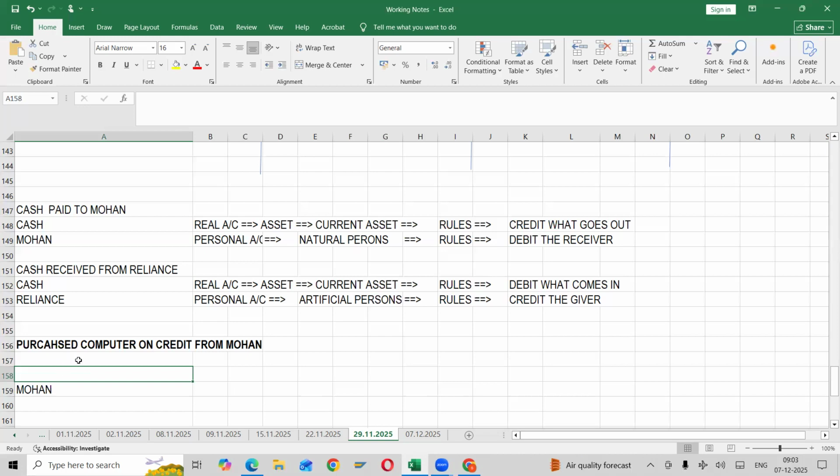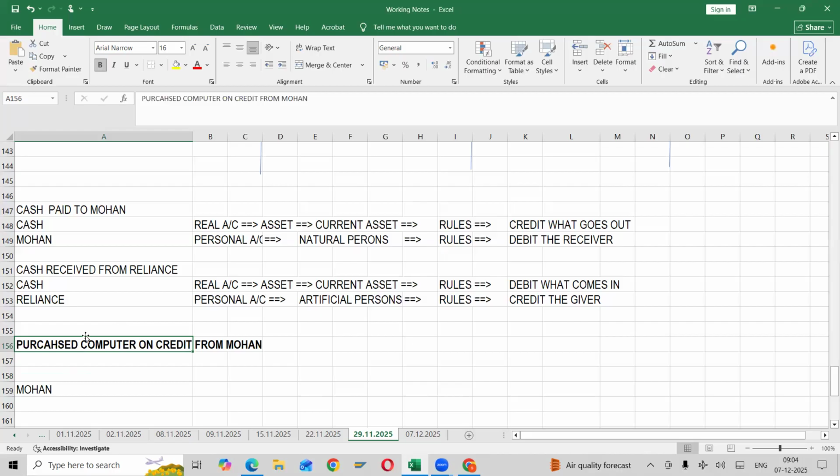Purchase. But what about computer? See, I said a simple thing. Whenever he says purchased goods, then we need to consider purchases as an expense. But did he mention an asset name here? Yes. Do we know who the dealer is, or what kind of dealer he is? No, we don't know.